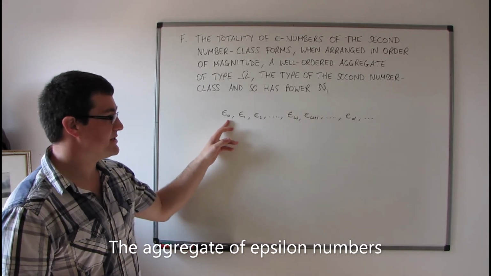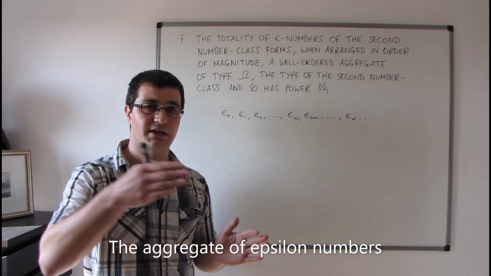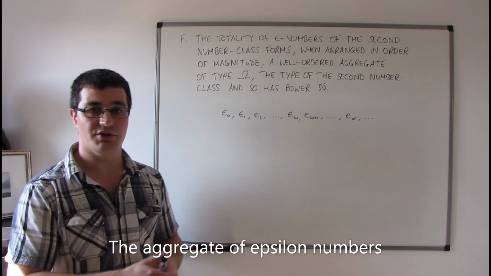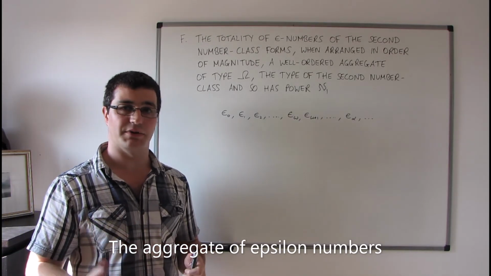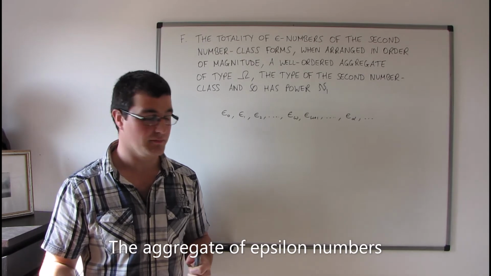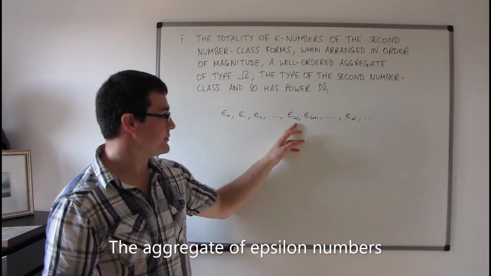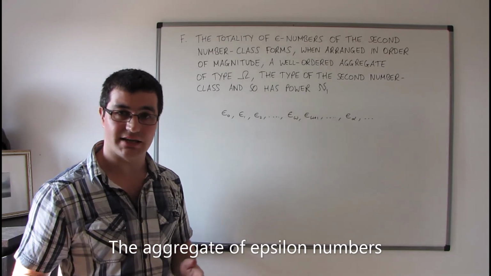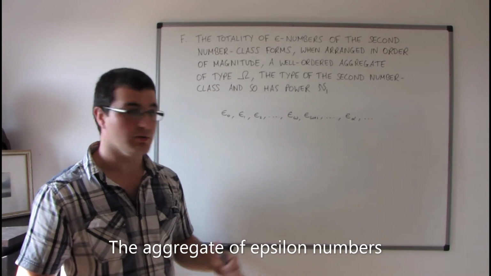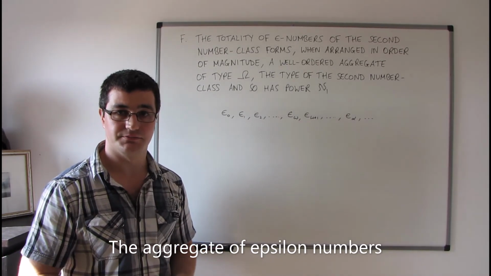If the subscript is finite, or if it's a number from the second number class of the first kind, then that epsilon number can be generated through an application of theorem D, effectively. On the other hand, if we've got a subscript that is a number of the second kind from the second number class, such as the omega here, then that epsilon number will be obtained through an application of theorem E.